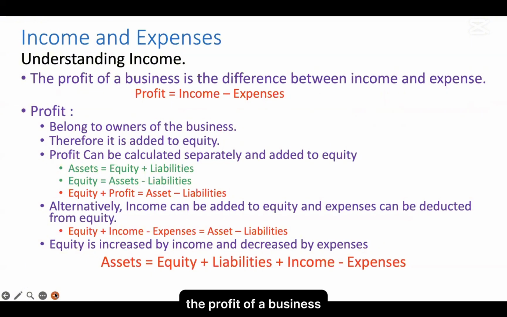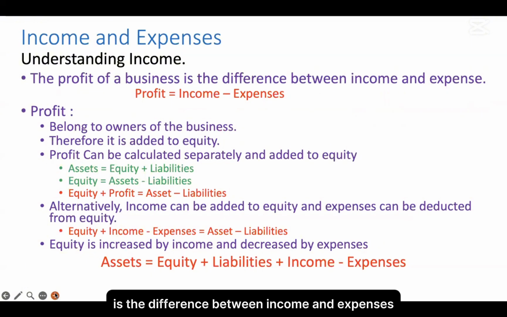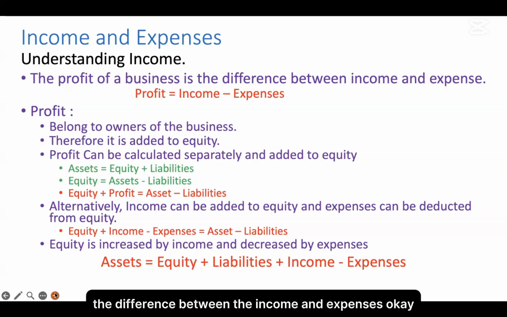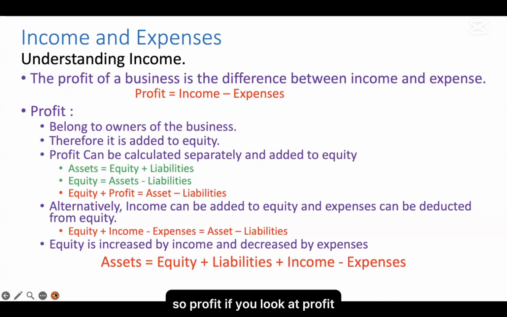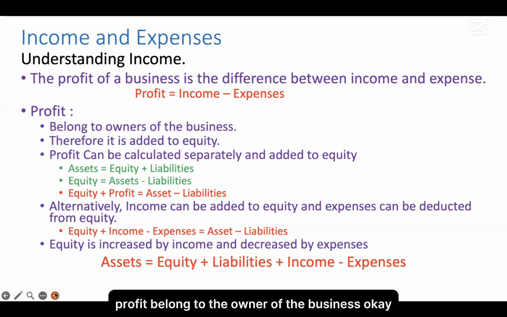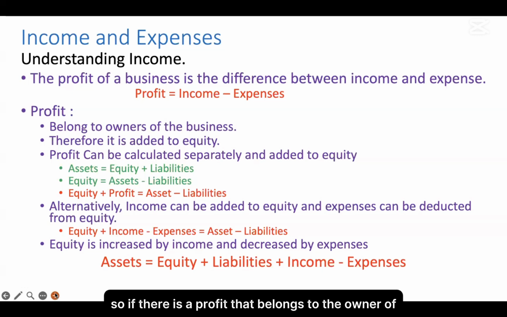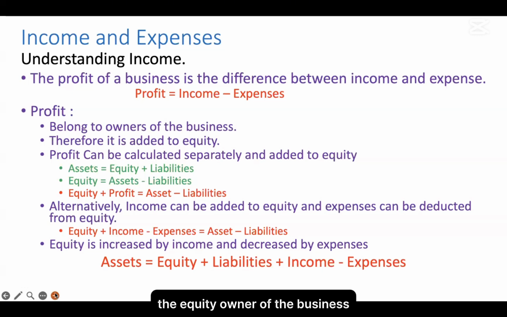The profit of a business is the difference between income and expenses. If you want to figure out the profit of a business, that is simply the difference between the income and expenses. Profit belongs to the owner of the business, therefore it is called equity. So profit can be calculated separately and added to the equity.